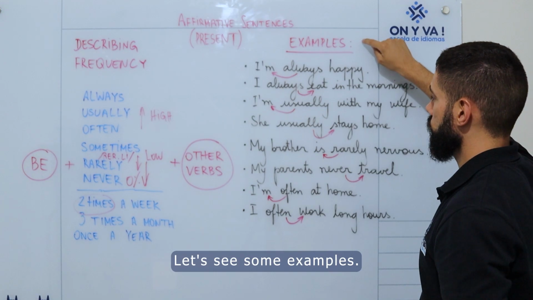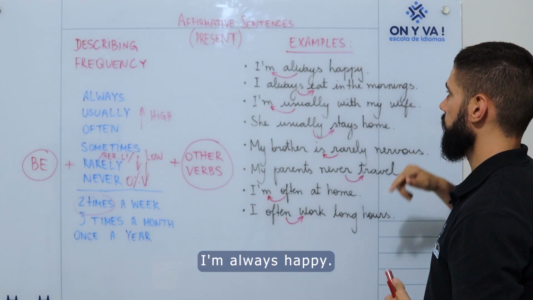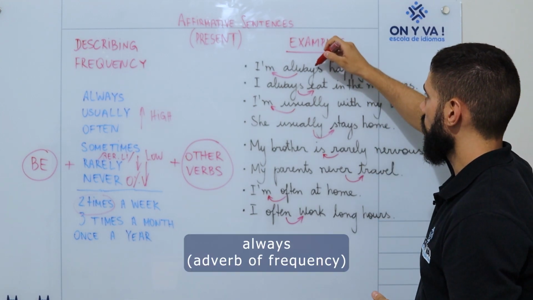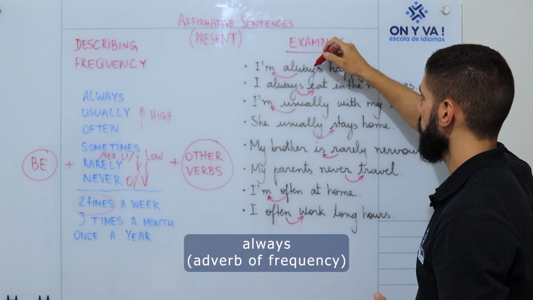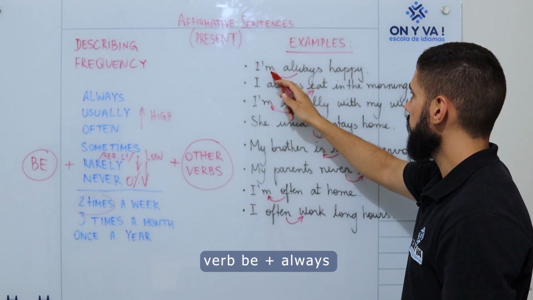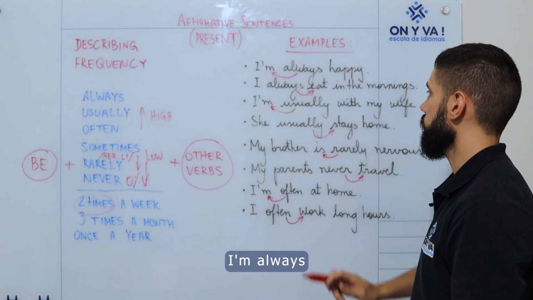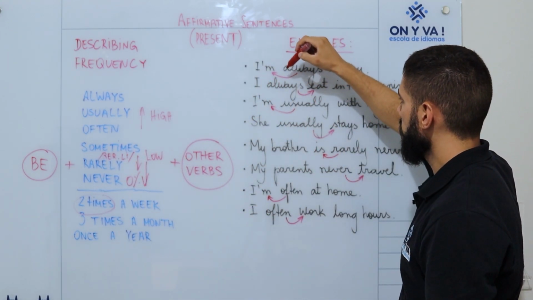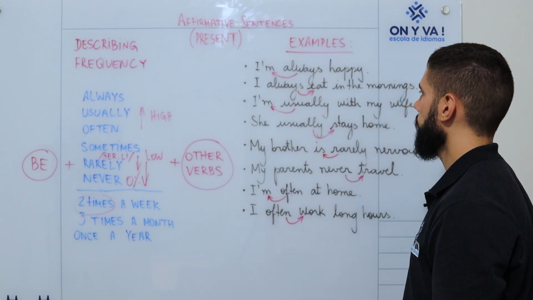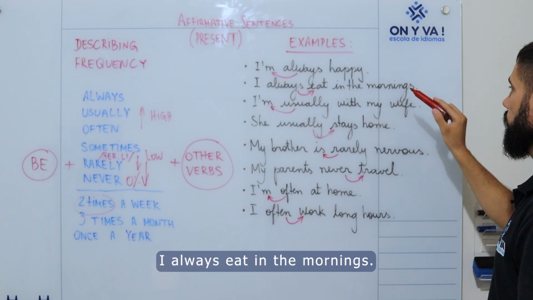Let's see some examples. I'm always happy. Here, always, the adverb of frequency. Am, the verb be. So, be, always. I'm always. So the verb be before. Second example. I always eat in the mornings.